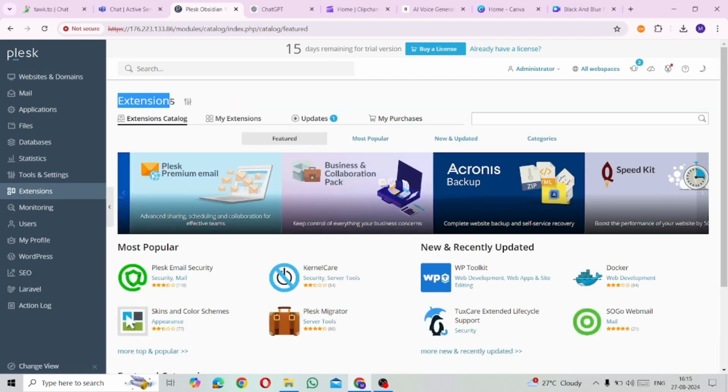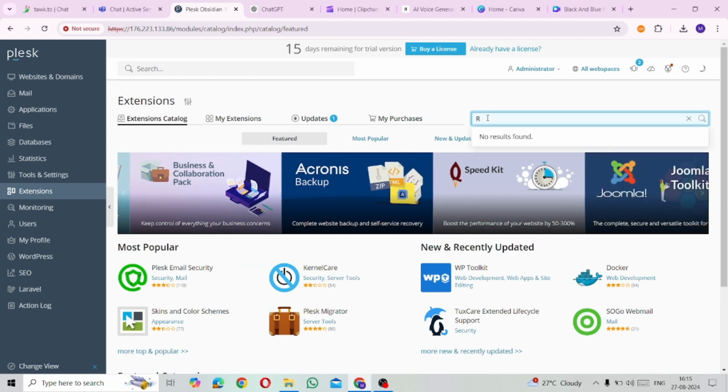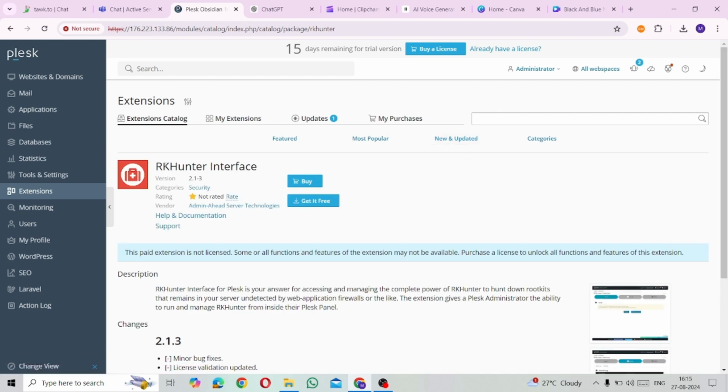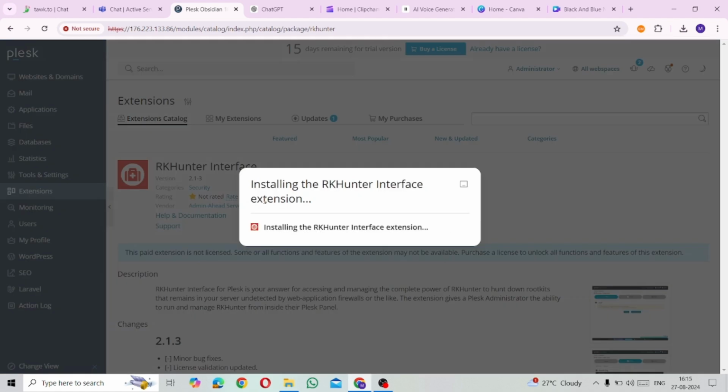In the Extensions catalog, type RKhunter Interface. This will bring up the extension in the search results. Click on the Get It Free button next to the RKhunter Interface extension. Plesk will begin the installation process.